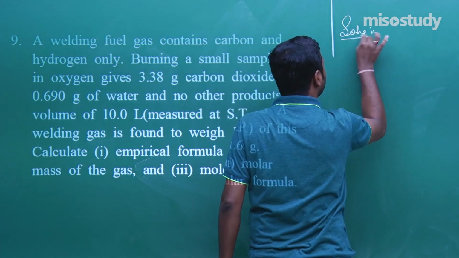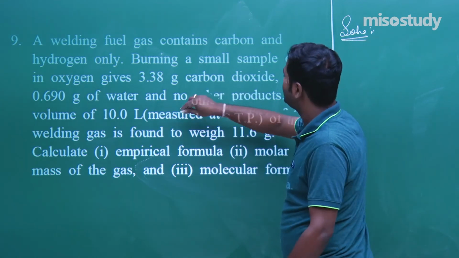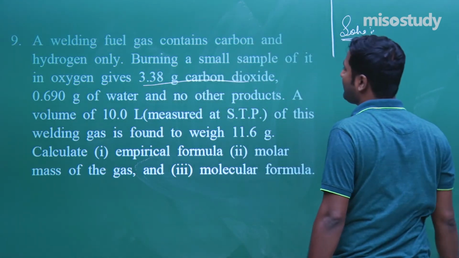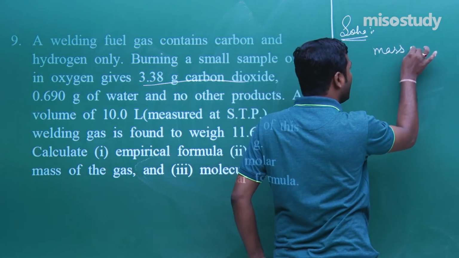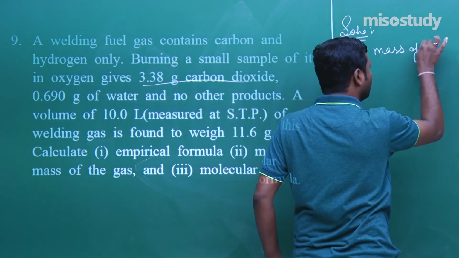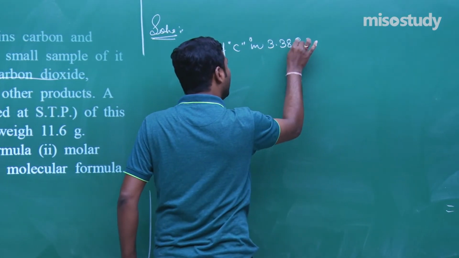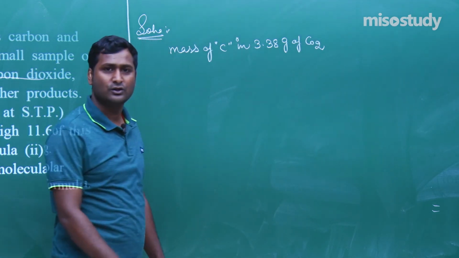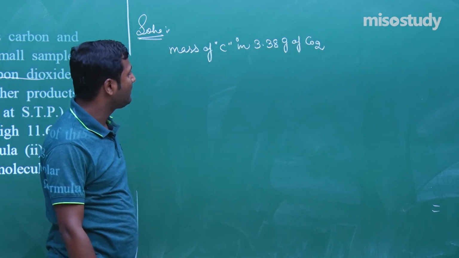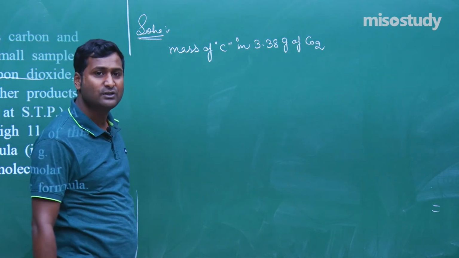The solution. Now read the question carefully. It contains 3.38 gram of carbon dioxide. That is, the mass of carbon in 3.38 gram of CO2. How to find the mass of carbon in 3.38 gram of CO2?